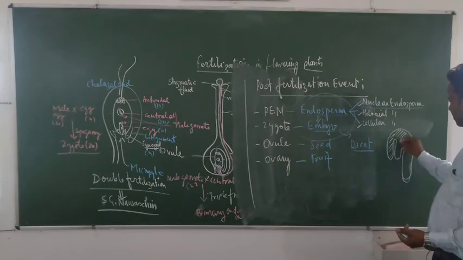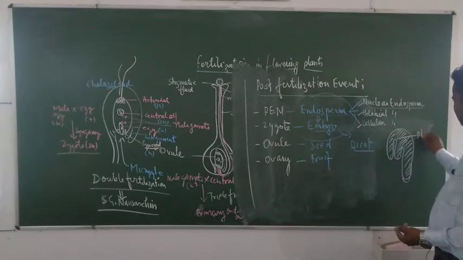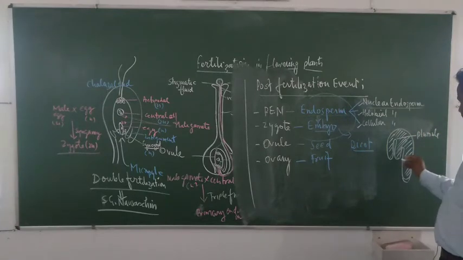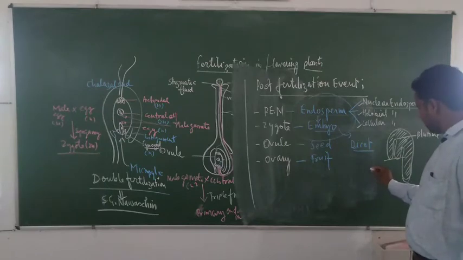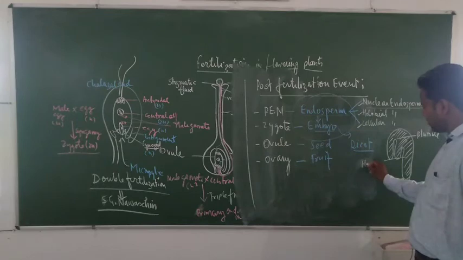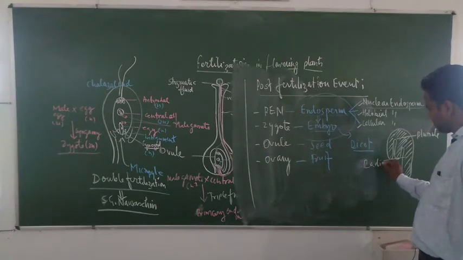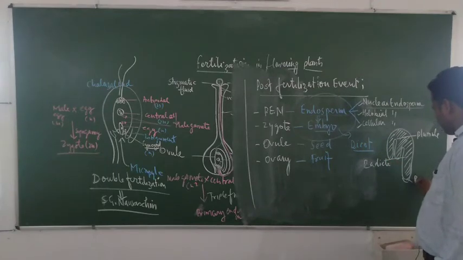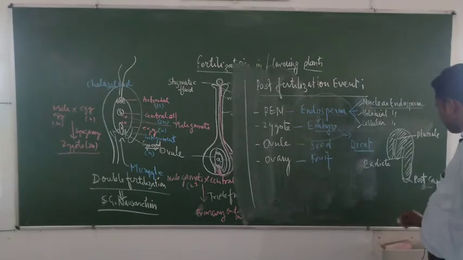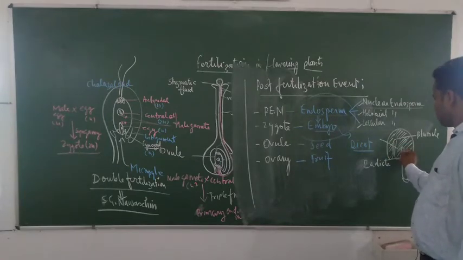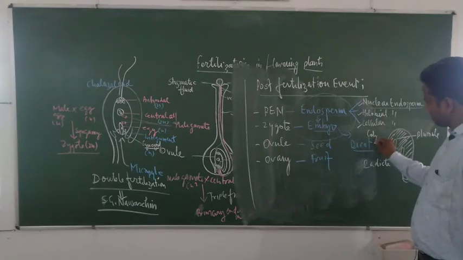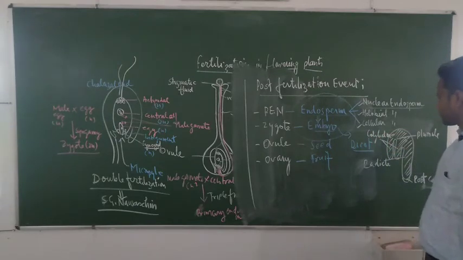This is a cellular structure developed from the zygote. This is the plumule region. This is the radicle. You can say hypocotyl. Radicle. This is the root cap. This portion is called cotyledon. This is the structure of a dicot embryo.